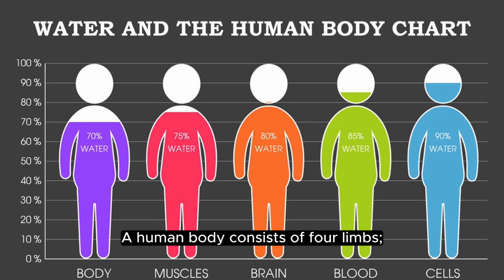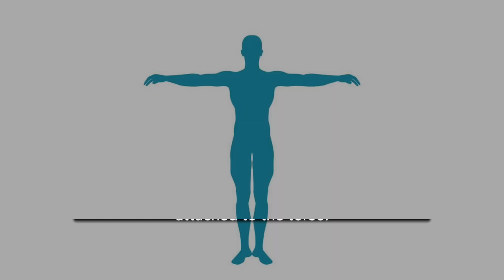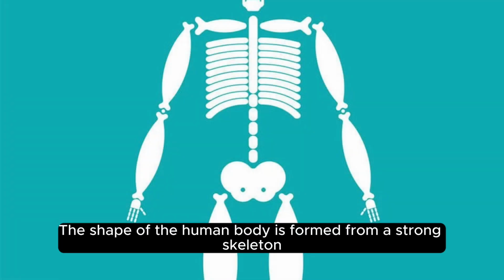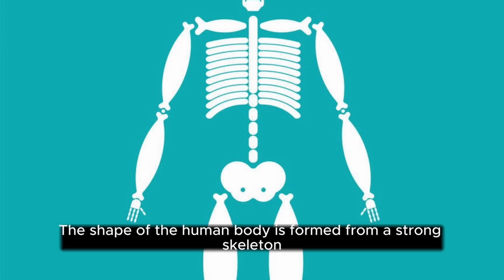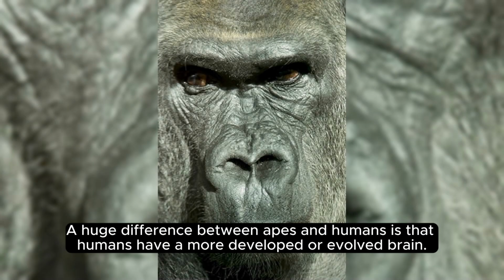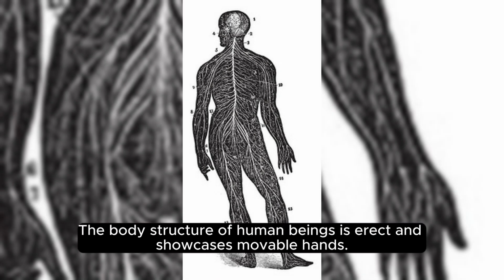A human body consists of 4 limbs, which are 2 arms and 2 legs, and a head and neck attached to the torso. The shape of the human body is formed from a strong skeleton, which is made of bone and cartilage, covered with fat, muscle, organs, tissue, and so on. A huge difference between apes and humans is that humans have a more developed or evolved brain. The body structure of human beings is erect and showcases movable hands.